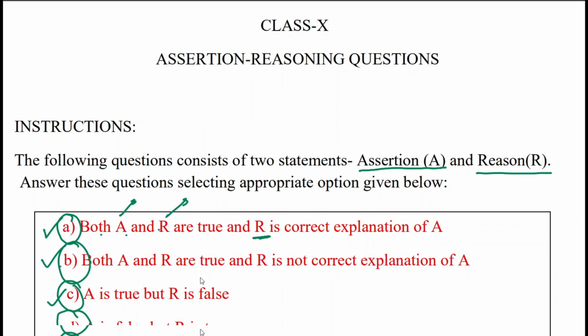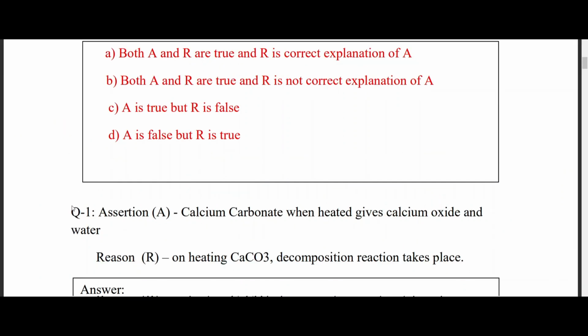Let me just quickly start with good questions with you all. Here is the first question. This question is from which chapter? Comment down below if you know which chapter this question has come from. You have been given one statement which is an assertion: calcium carbonate when heated gives calcium oxide and water. This is the assertion. The reason is given as: on heating calcium carbonate, a decomposition reaction takes place.